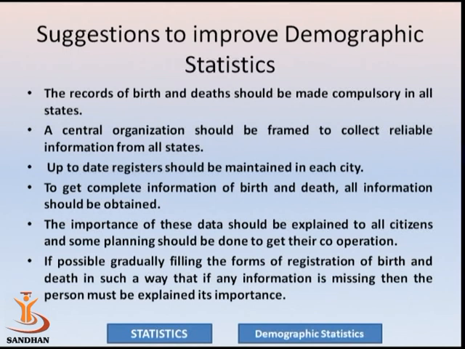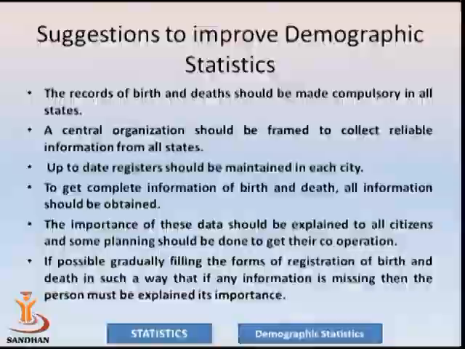So, government should be strict to some extent. For example, if registration of birth is not there, then the child should not be given any education, or should not be supported with any facilities, any scholarships, all that. And if death registration is not done, then policy must not be taken, and all that type of decisions. Some harsh decisions need to be taken.